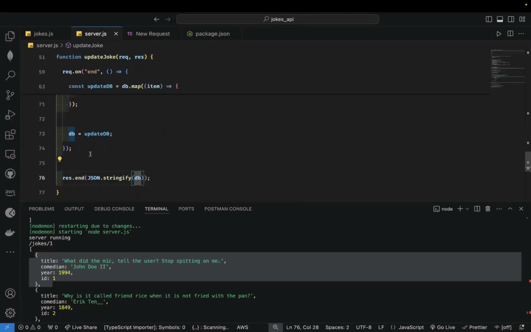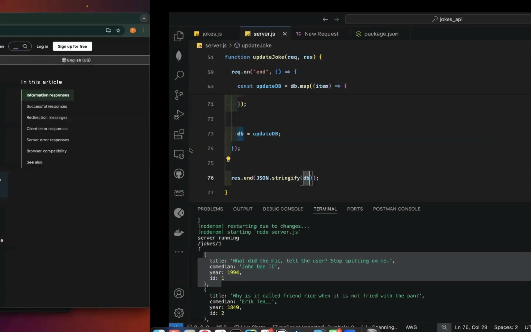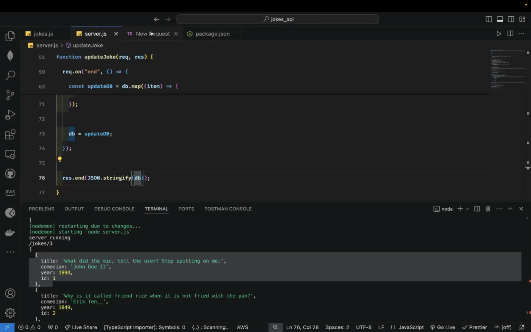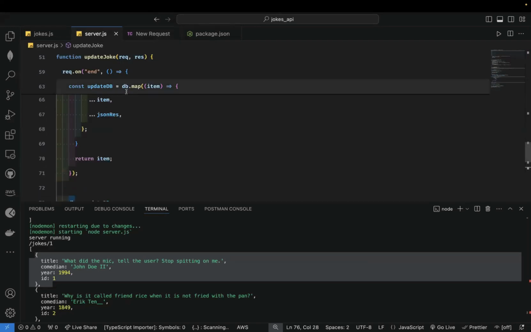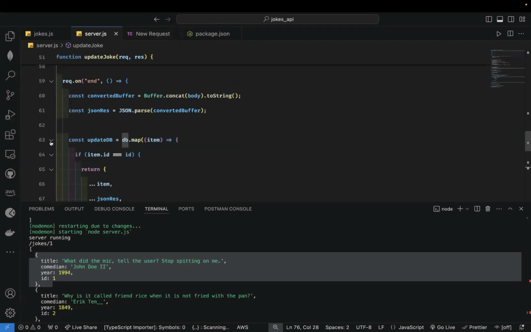So there's a better way to write the code. Some of you might be saying that, oh, we could have done this, could have done that. But we are achieving what we set out to achieve, to make updates to our database.